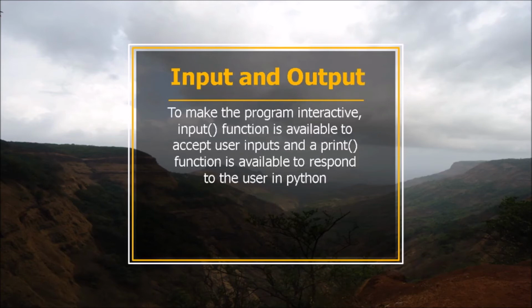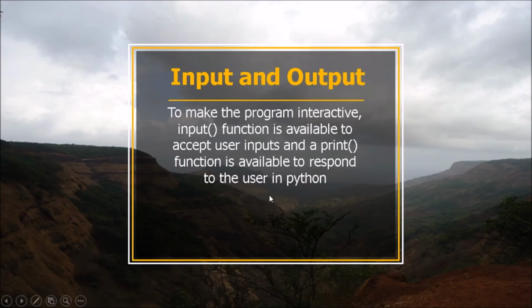Input and output. To make the program interactive, we must use certain statements which can accept input from the user, and we must have certain statements so that we can show output to the users. In Python we have the input function, which accepts user input, and the print function to respond to the users.